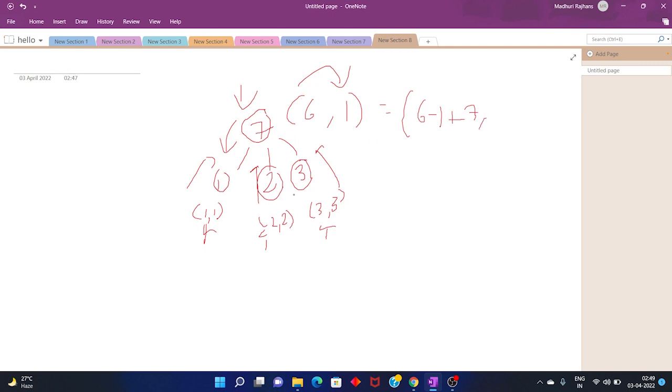I cannot take the minimum as 2 or 3, as 2 and 3 cannot extend their chain reaction further, since 1 has extended his chain reaction. So the minimum element will be 7, and the new pair value will be 5 plus 7, which is 12, and the minimum will be 7.